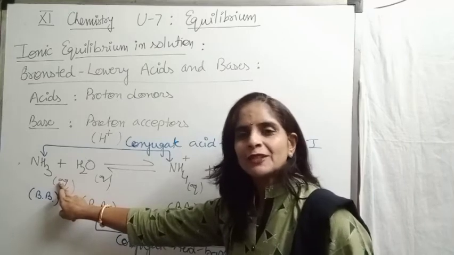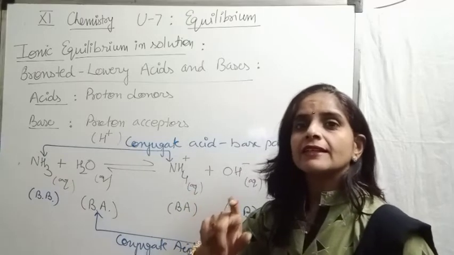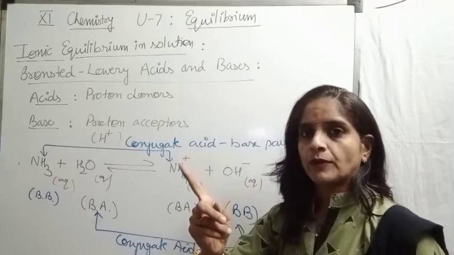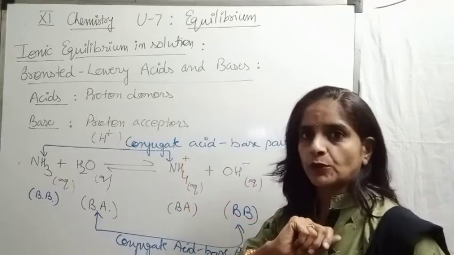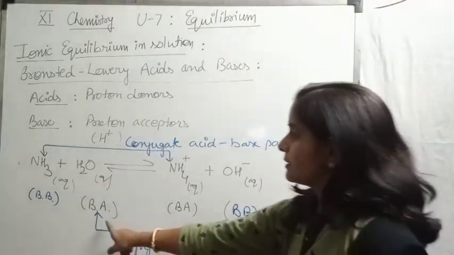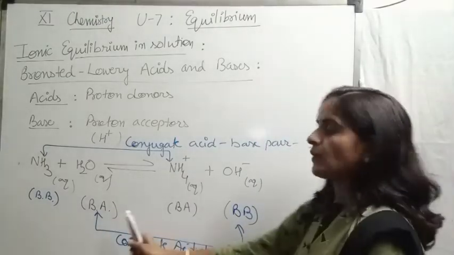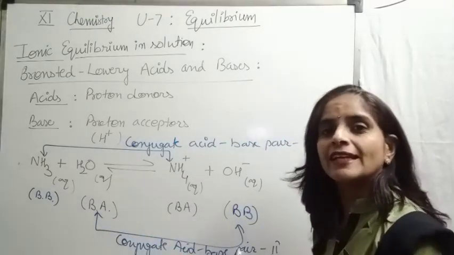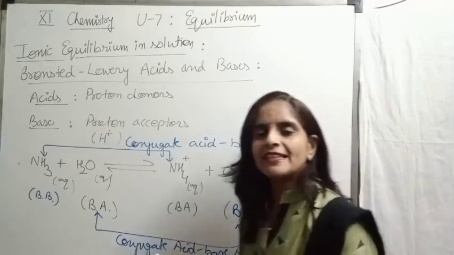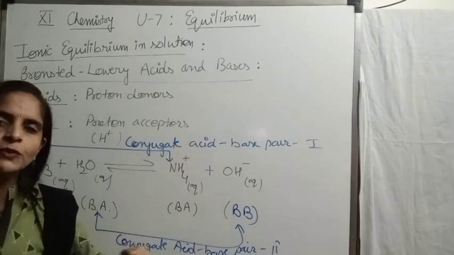So it is very easy to decide which is acid and which is base. A conjugate acid has one extra proton and the base has one less proton. Similarly, in the second acid-base pair, H2O is the acid and hydroxyl is its base. So H2O has one extra proton and it has one less proton. So very easy, remember: acids have one extra proton, bases have one proton less.